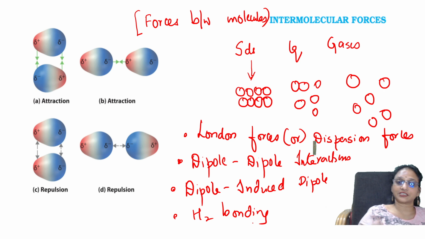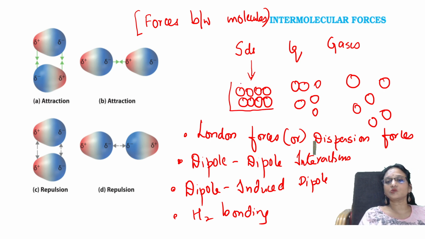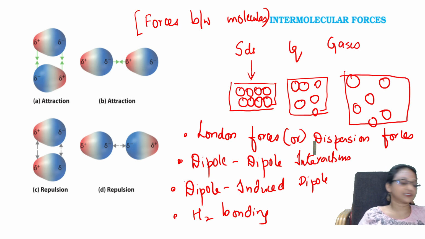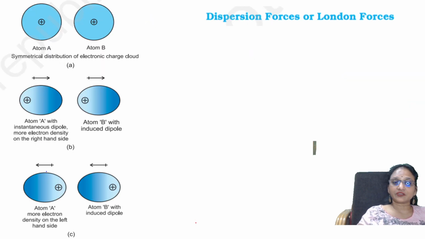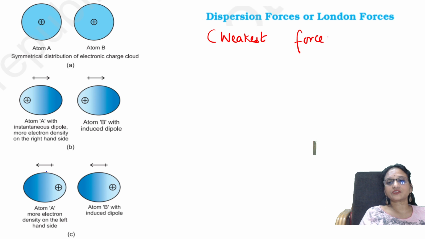So four different types of attractions would be there between the molecules of solids, between the atoms, between the molecules of these particular things. Let us see this. First one, dispersion forces or London forces. And the most important thing, these are the weakest forces. Why is this the weakest force?